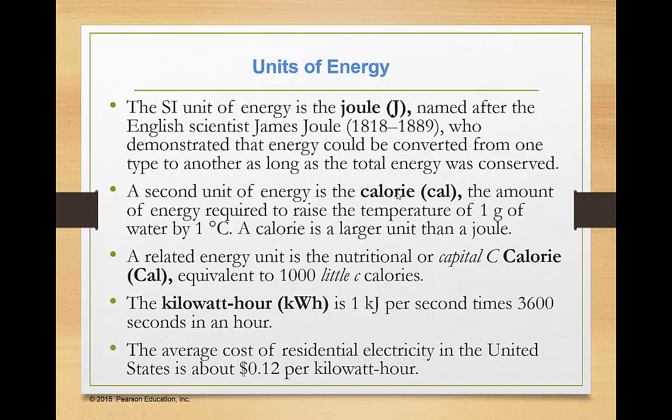Now, there's another unit of energy in the English system that you're probably more familiar with, and that's the calorie. This may not be the calorie you're as familiar with, as we'll see in the next step. A calorie, lowercase cal, is the amount of energy it takes to raise the temperature of 1 gram of water by 1 degree Celsius. Remember, 1 gram is about the mass of one paperclip. So a calorie is a little bit larger than a joule.